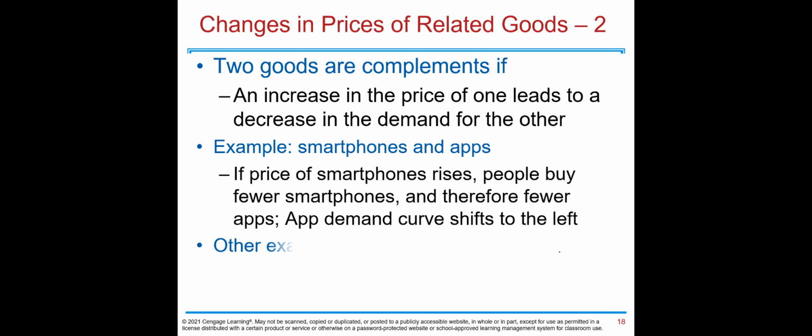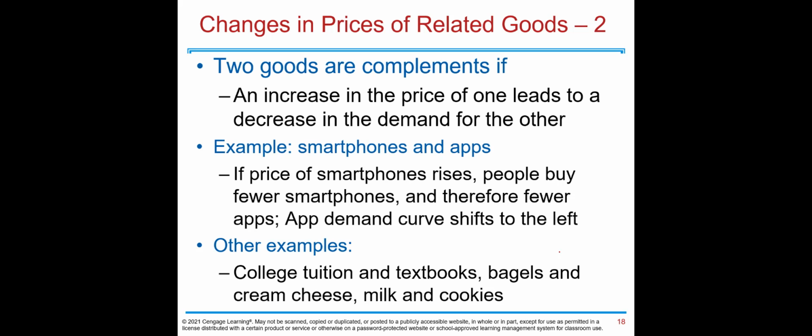The second type of goods are complements. An increase in the price of one leads to a decrease in the demand for the other. For example, smartphones and applications. If the price of smartphones rises, people buy fewer smartphones and therefore fewer apps. Other examples: college tuition and textbooks, bagels and cream cheese, milk and cookies. Another example is gas and trucks. When gas prices increase, people buy fewer trucks.